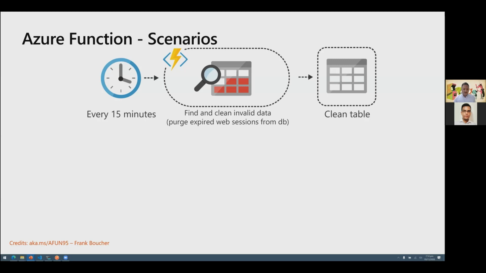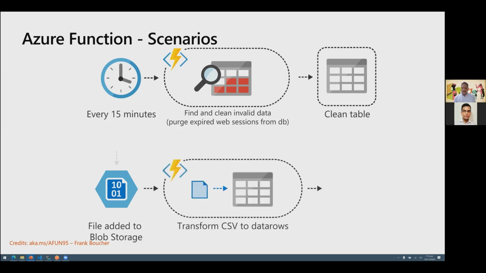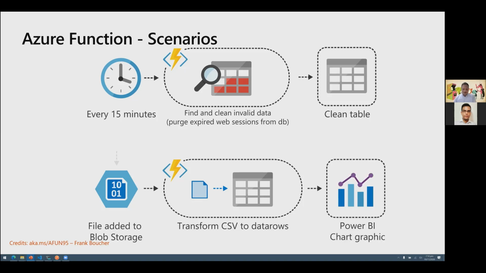The other scenario where we could use this is, instead of a timer, we can use an event. So let's say a file is added to the object store, blob storage, for example. And every time a file is added, this could be a CSV file which contains, let's say, a number of records, which we want to transform into data rows. And then we want to project this into a Power BI dashboard in real time. So this is a scenario where instead of running it on a periodic basis, we wait for an event to occur, which is the file being added to the blob storage, and then trigger the transformation to happen as part of the Azure function.